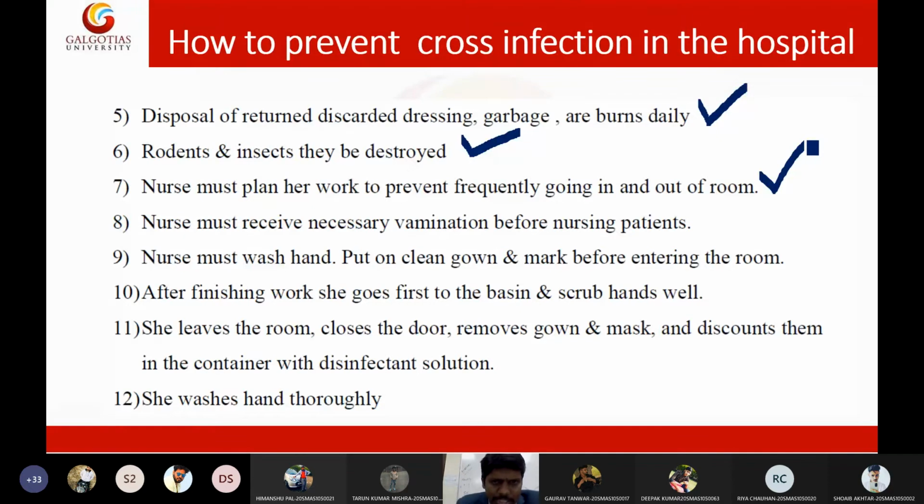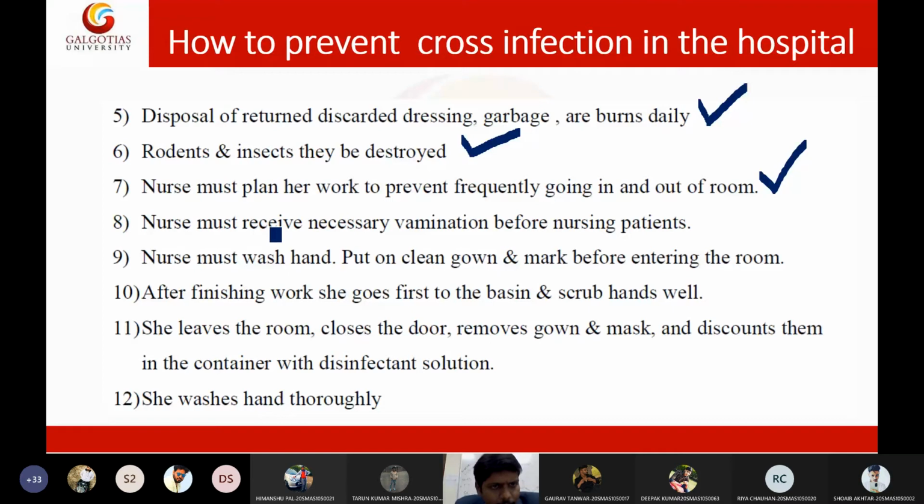So we need to restrict entry to patient wards, especially emergency care or ICUs. That is why even family members are not allowed to see the patient. If the patient is in the ICU, only one person is allowed to see them, and that too for a limited time. So you need to be very cautious. We keep these restrictions only to prevent cross infection. So you need to follow all these things.